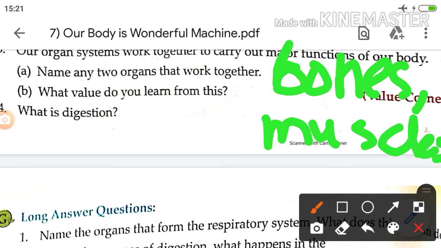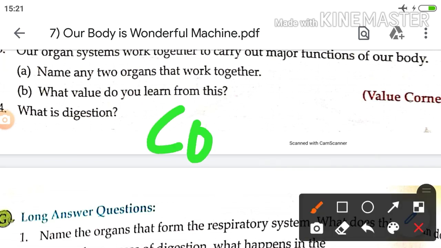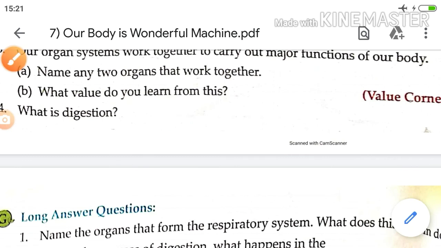They work together, okay? And now brain, they work together. B. What value do you learn from this coordination? Coordination with each other.